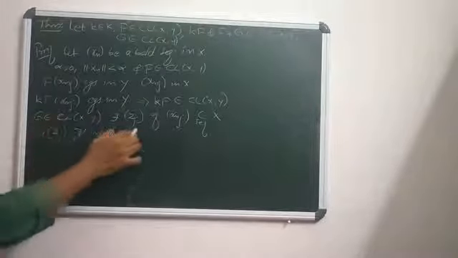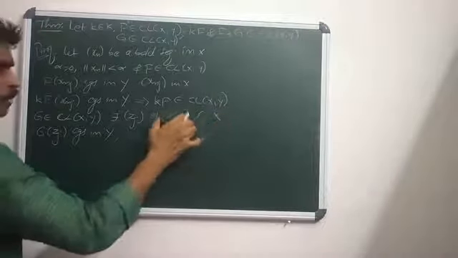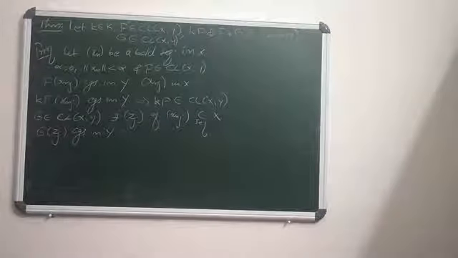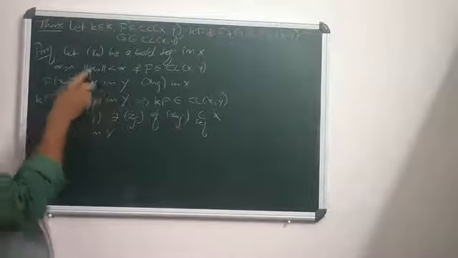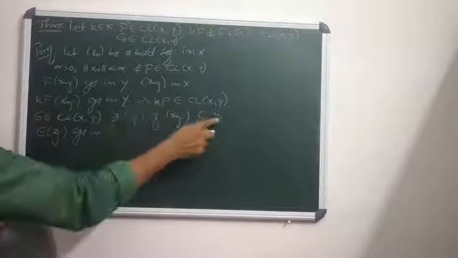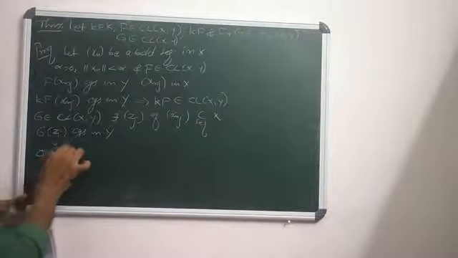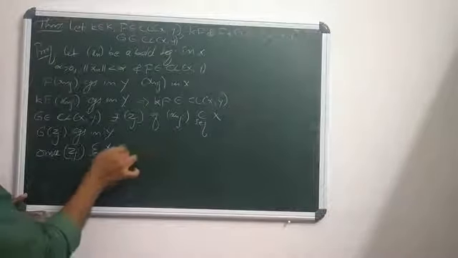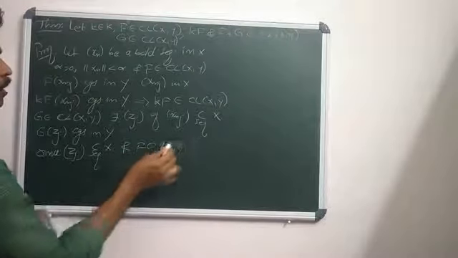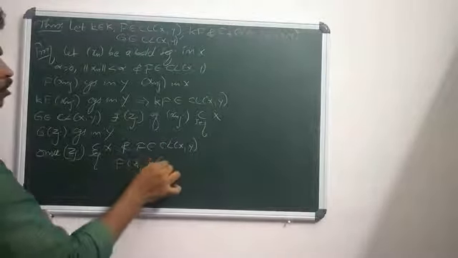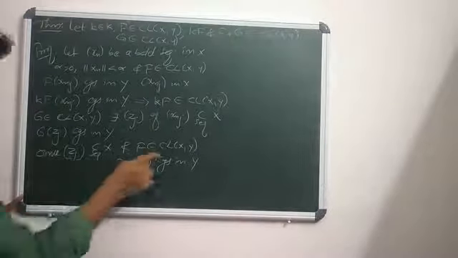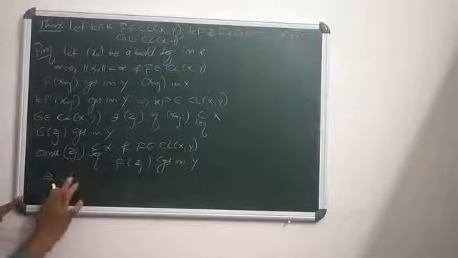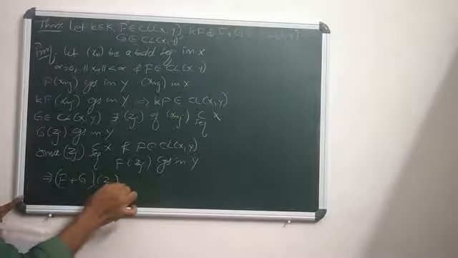Since G falls in CL(X,Y), we can find a subsequence Zj of xn such that G of Zj converges in Y. Then since Zj is a subsequence of xn and F is in CL(X,Y), by the previous arguments F of Zj also converges in Y. F of Zj converges in Y and G of Zj converges in Y, that means F of Zj plus G of Zj, that is F plus G of Zj, converges in Y.